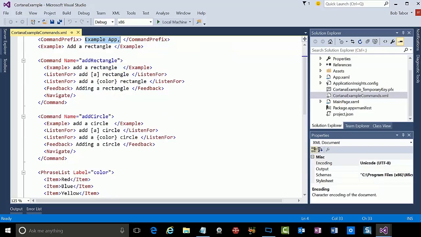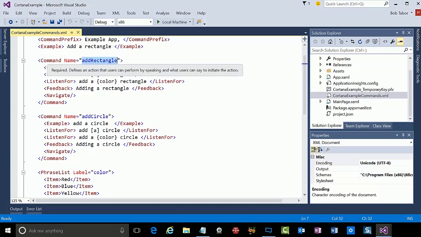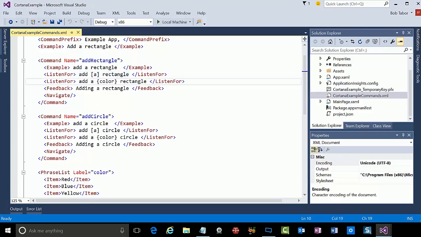You can see here that I have two commands. One is add rectangle and the other is add circle. These names are important because I'm going to utilize them from within our code in just a moment. Here I have a series of listen for elements, and this will allow me to give variations on a command that she can still respond to, and it will still all trigger the add rectangle command. So in this first case, she's listening for add a rectangle. In the second case, she's listening for add a color rectangle.